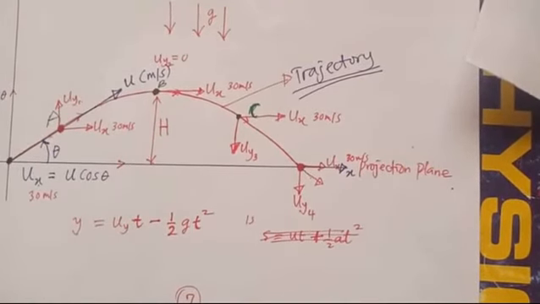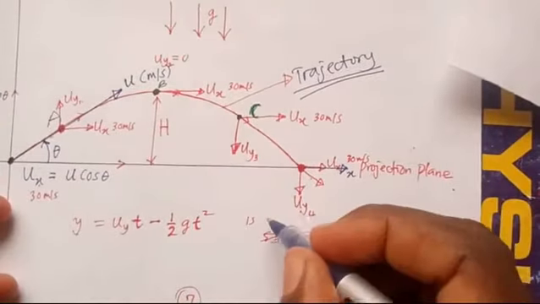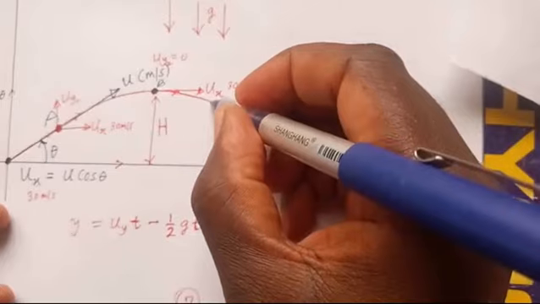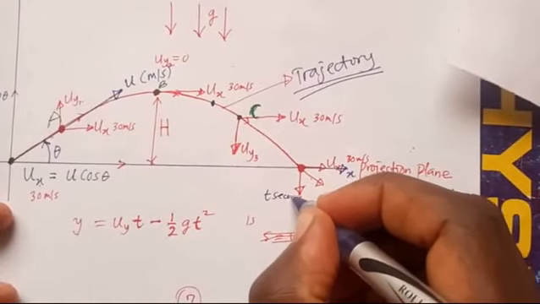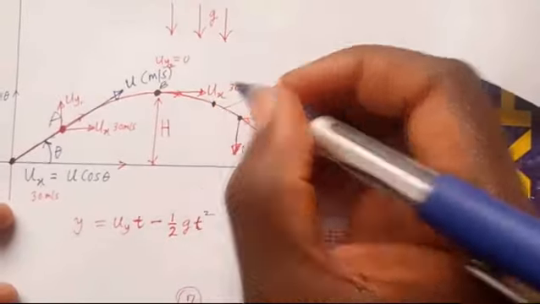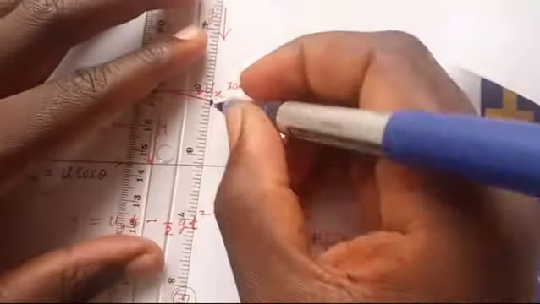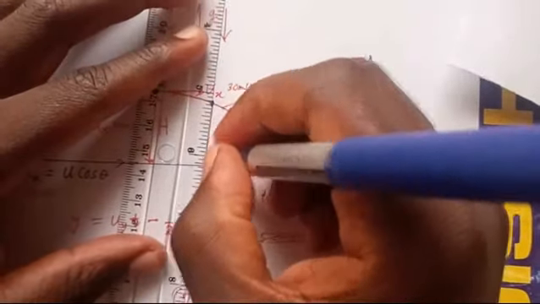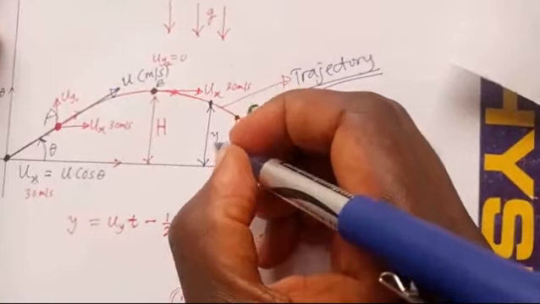Okay, now let's say after t seconds, the projectile is somewhere here. I can get its vertical distance here. I can call it y.